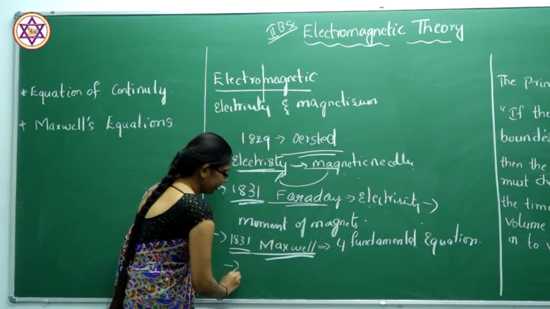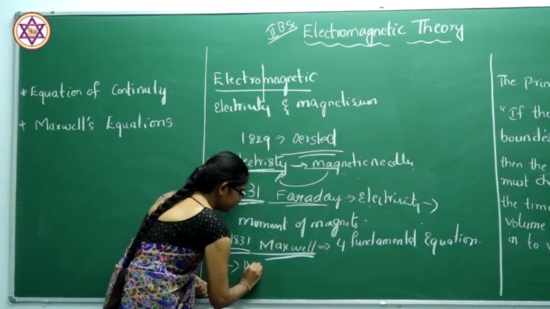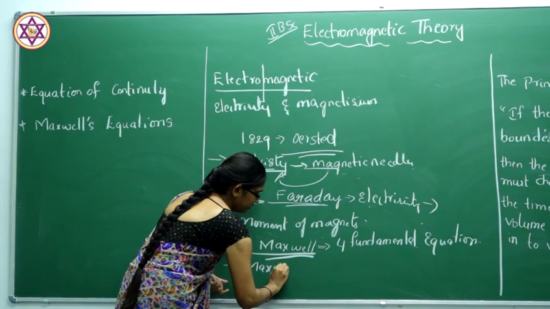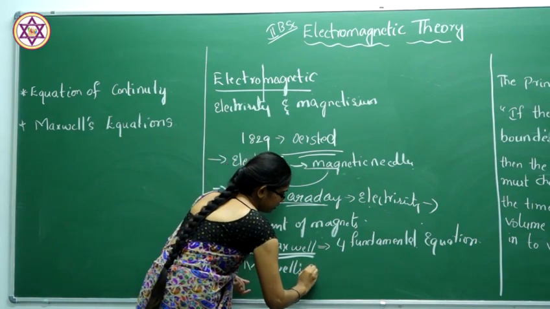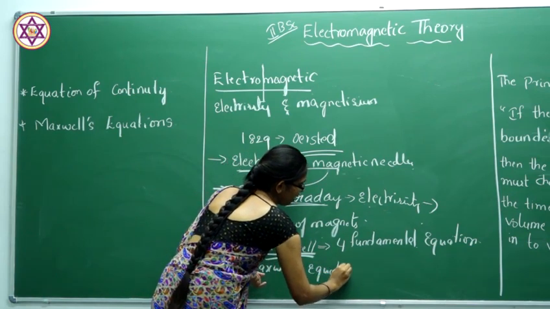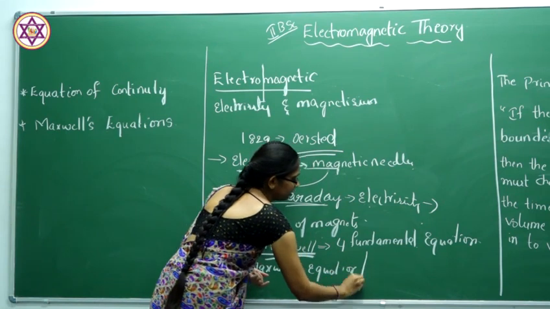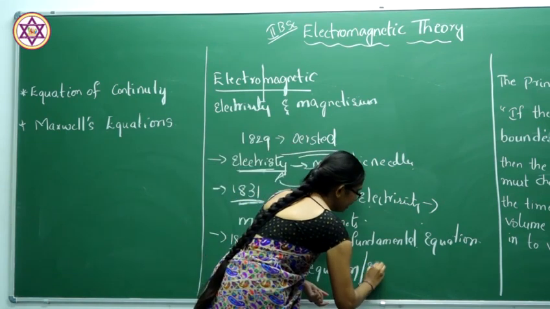We call these equations Maxwell's equations or electromagnetic equations.